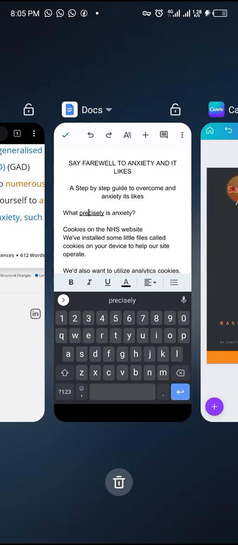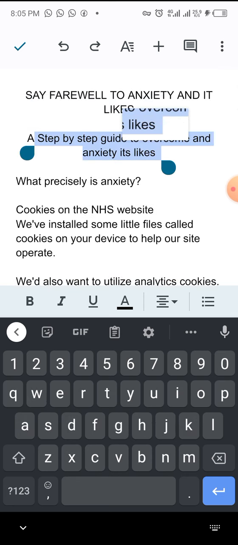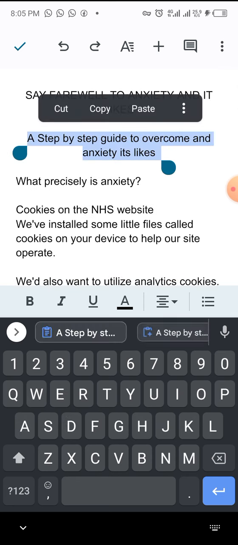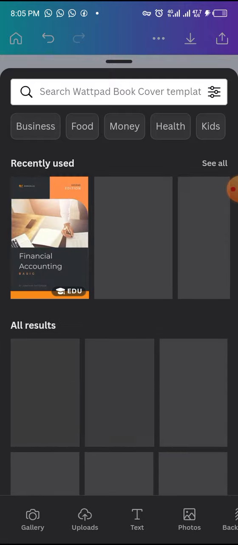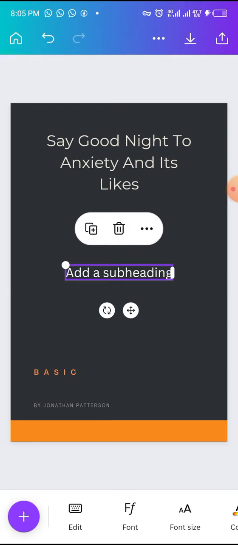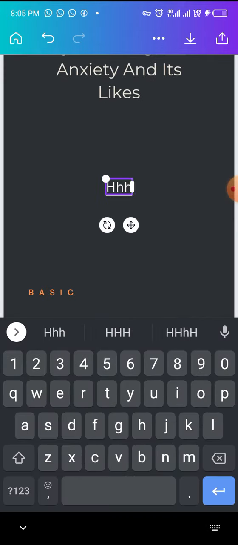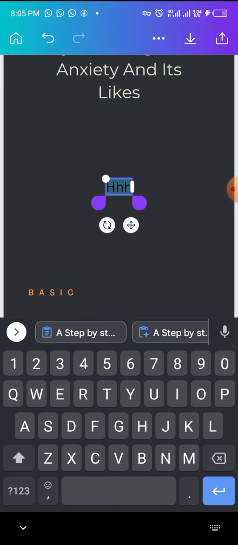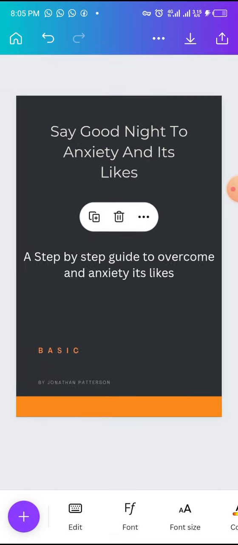You can copy it from your book, from your workspace. Go to document, pick the subheading. Look at the subheading. Pick it up like this. All right, copy it and then take it back down here, and then go and click on the plus sign down here on your left. Click on text, and then click on something like this, subheading. Add a subheading, and then quickly add the stuff there. Okay, just put it there and then paste it. All right, and then you are good to go.